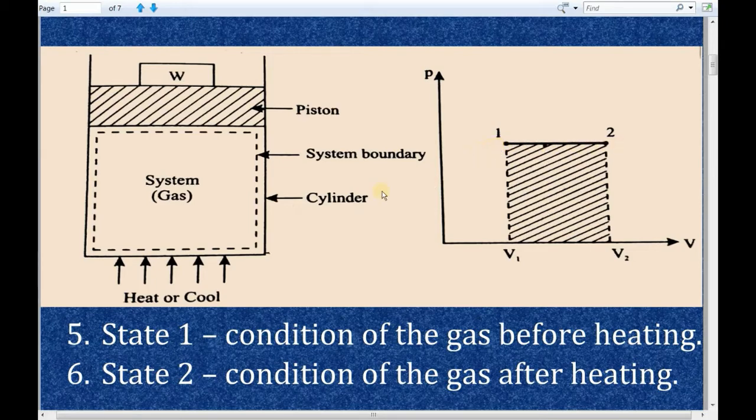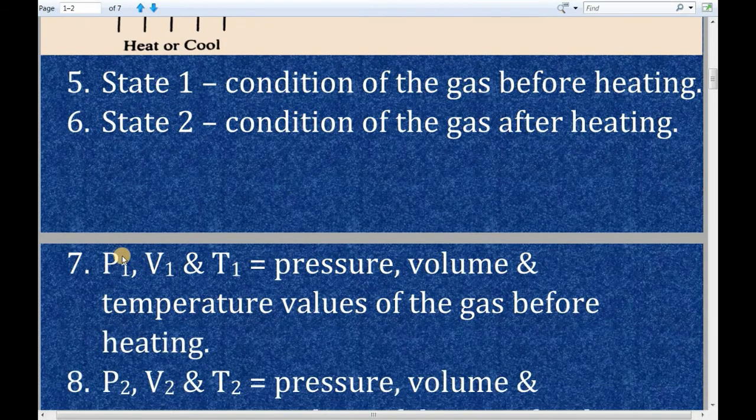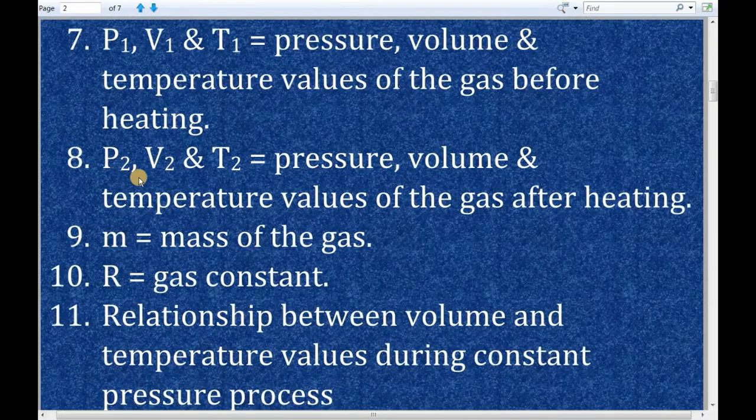Now I'm going to explain some important terms in this constant pressure process. First is state 1. State 1 is nothing but the condition of the gas before heating. State 2 is nothing but the condition of the gas after heating. P1, V1, T1 are the pressure, volume and temperature values of the gas before heating. P2, V2, T2 are the pressure, volume and temperature values of the gas after heating. M is the mass of the gas.